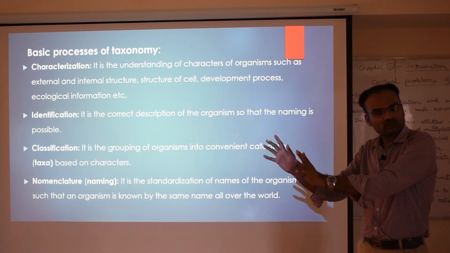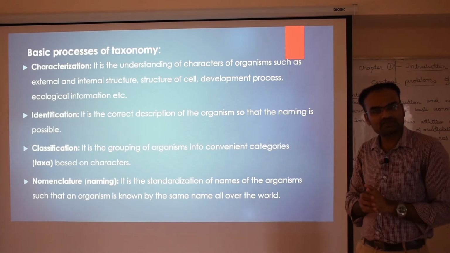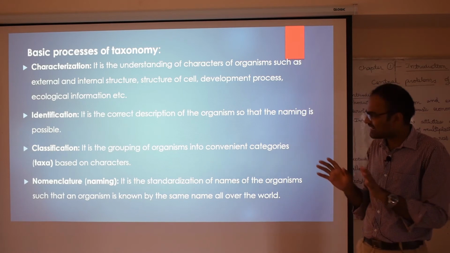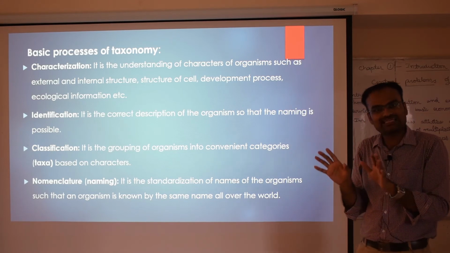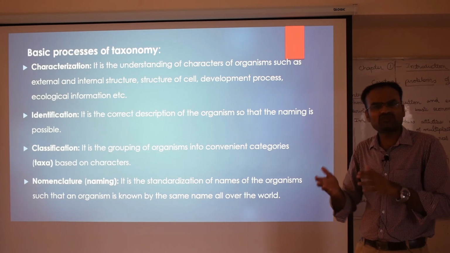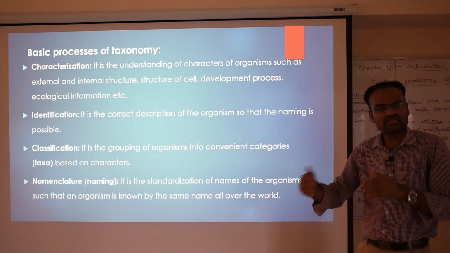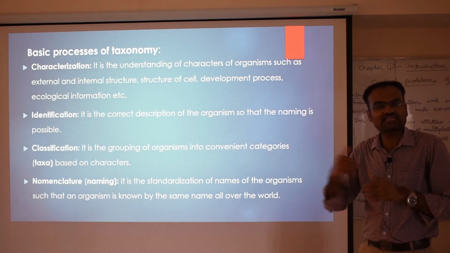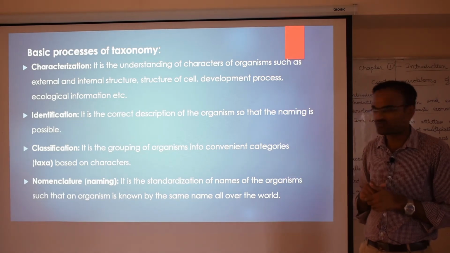Vegetables are kept in one place, fruits in another place, groceries in other places. If we classify organisms systematically, we can easily study them, easily know about their characters, and easily take any beneficial effects from them.